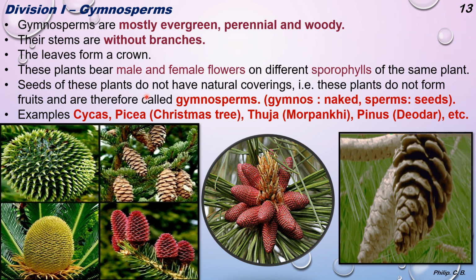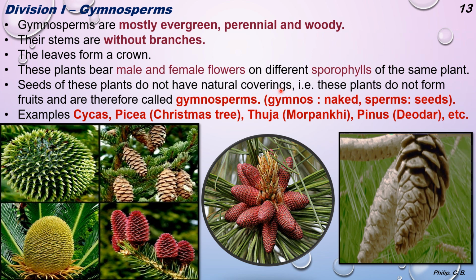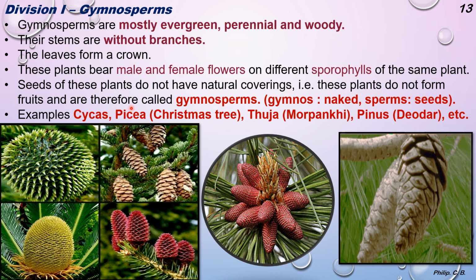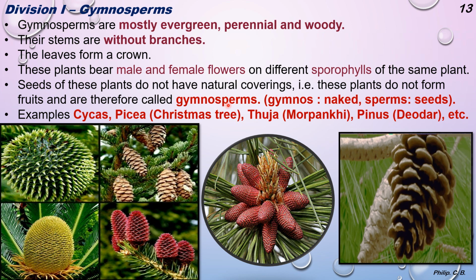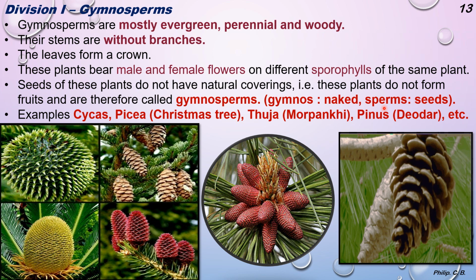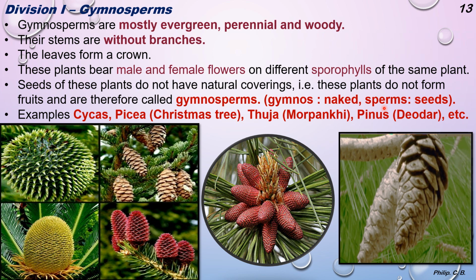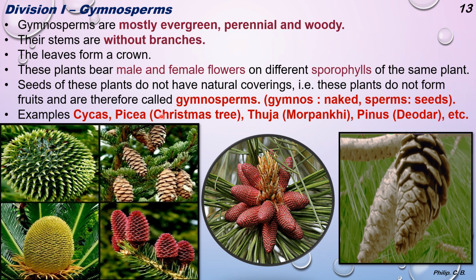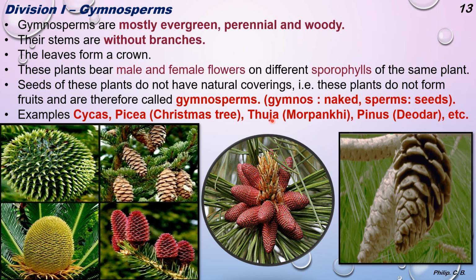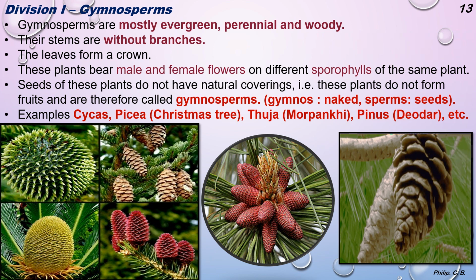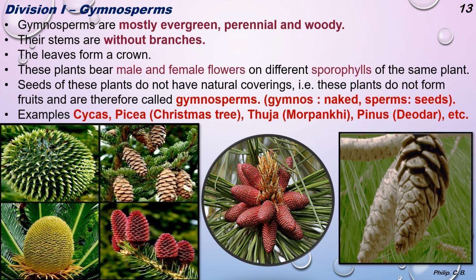Then the seeds of this plant do not have a natural covering, that is, they do not form fruits and are therefore called gymnosperm. Gymno, naked; sperm, seeds. So there is no fruit wall or fleshy fruit present, only the seeds are seen. Examples: cycas, Picea, that is the Christmas tree, Thuja, which is otherwise called Morpankhi, Pinus or Deodar tree. You can see some of the example images which I have put over here.